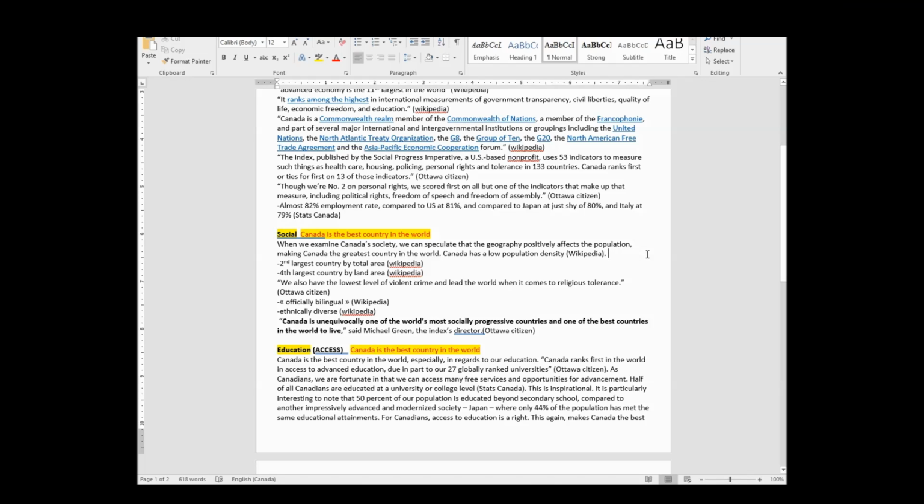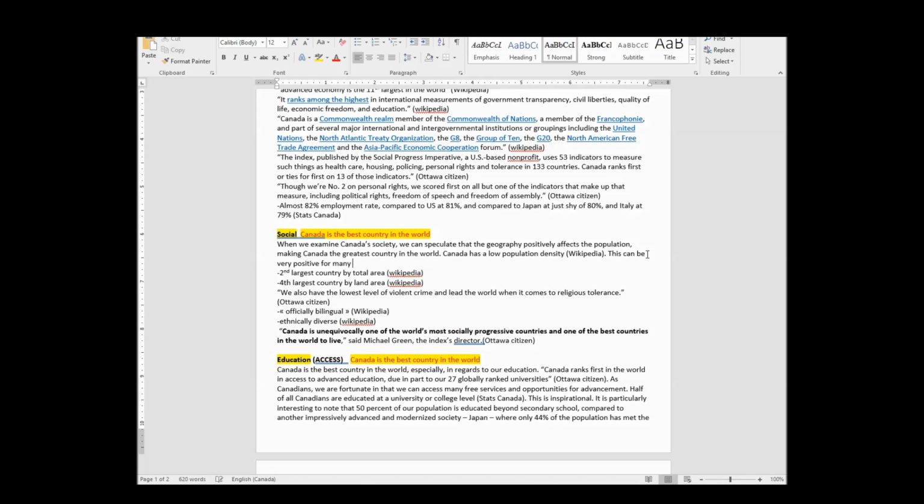This almost sounds too short of a sentence. I'm going to have to talk about this. This can be very positive for many citizens as it reduces, what does it reduce? As it reduces discomfort, I don't know, and why else would you not want to be living right next to everybody? Discomfort and social congestion. I don't know, it sounds like a disease. Social congestion? Let's leave it there for now, and we'll underline it so that we remind ourselves to come back to it.